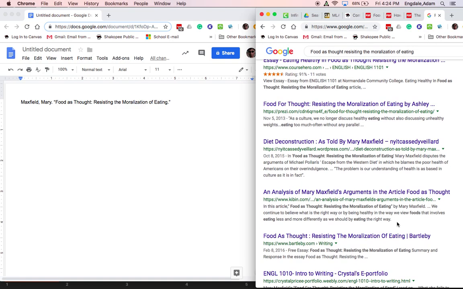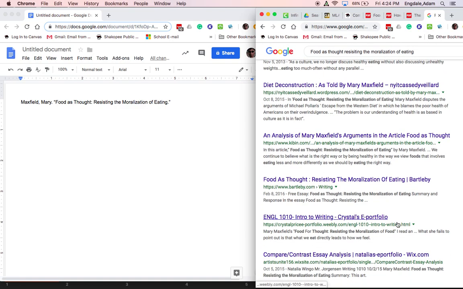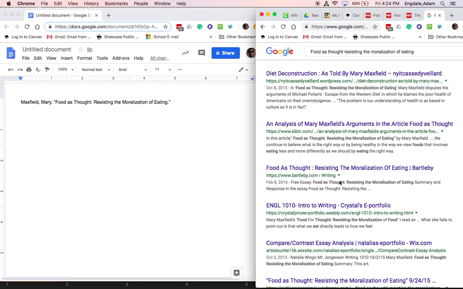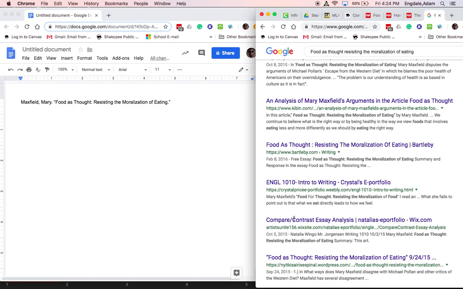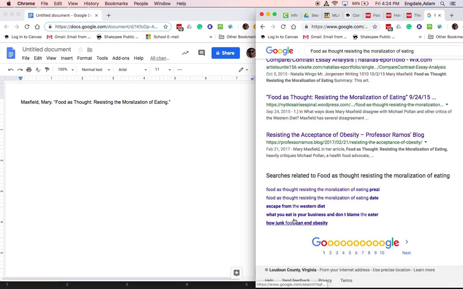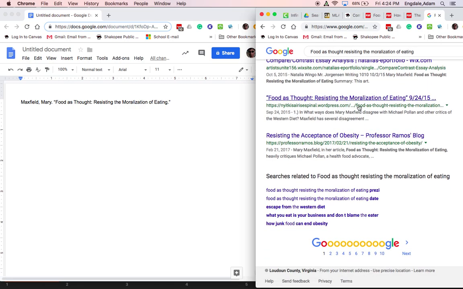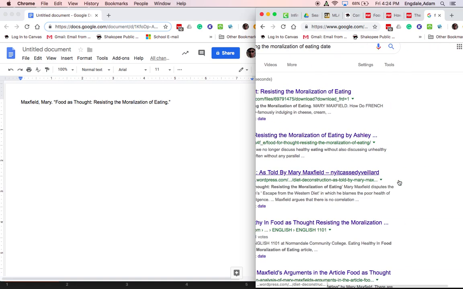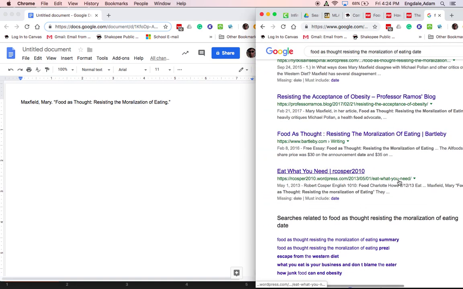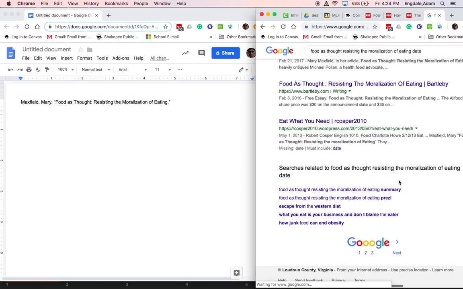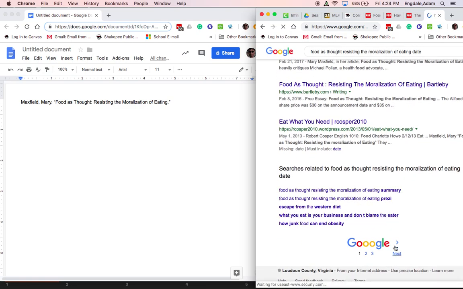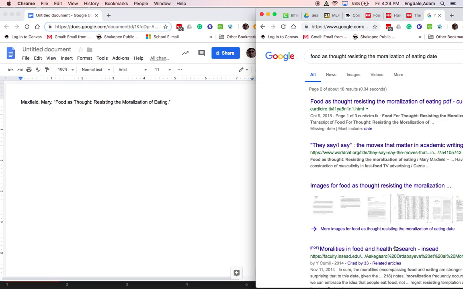It doesn't tell me when it's published. 2016, but again, doesn't really tell me anything. 2015. So I'm getting different dates. Let me see this. This just says date. I'm going to actually skip it because I can't find that information.